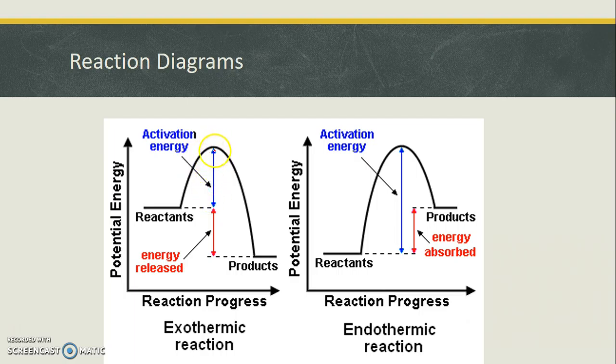This little amount right here that you needed to go from the reactants up to the top of this hill is called the activation energy. That's the energy that's needed to start a reaction. On the endothermic one, if you look at it, the amount of energy that went in to get you over this hill was a whole lot compared to how much came out. From the top of the hill down to the products is the energy that came out. So a lot more energy went in. That makes it endothermic. You're looking at the overall change. The activation energy of this reaction is huge compared to the exothermic one. We'll talk a little bit more about these when we get in class.